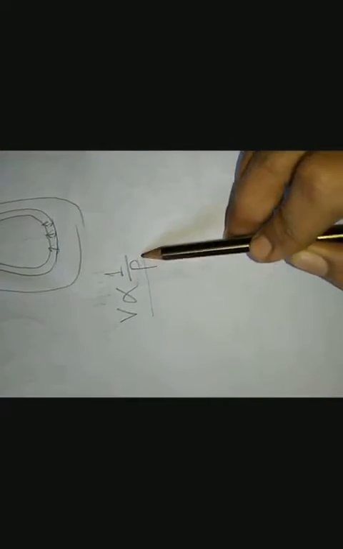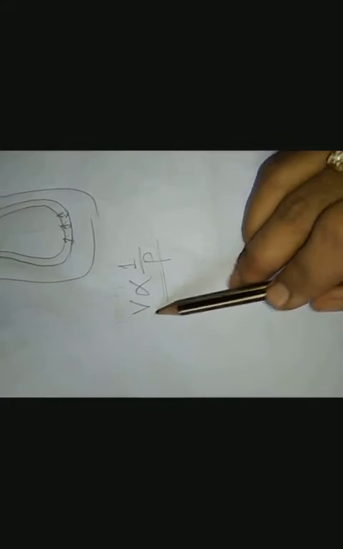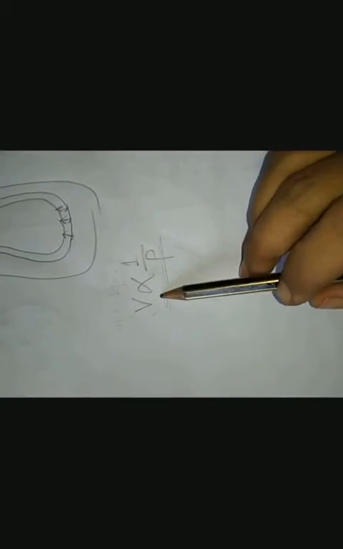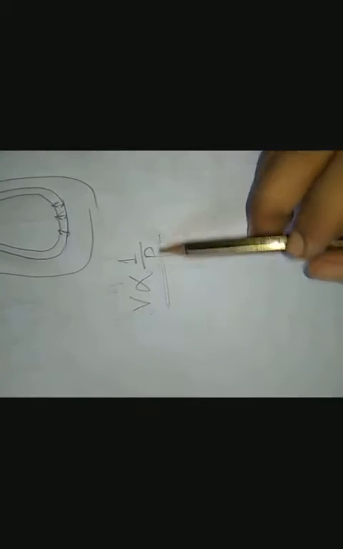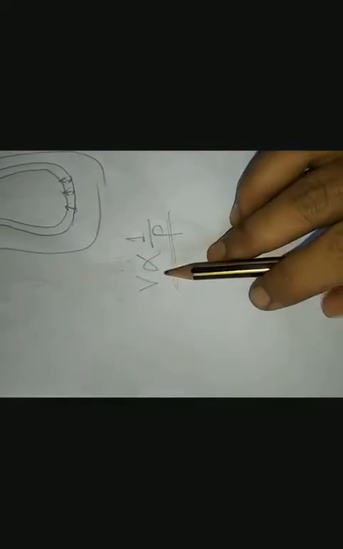Now we know that volume is inversely proportional to pressure. It means when volume increases, pressure will decrease, and when volume decreases, pressure will be high. Here the volume of the pulmonary cavity or the lungs increases in size. That means the intrapulmonary pressure, or the pressure within these lungs, is lower than the atmosphere.